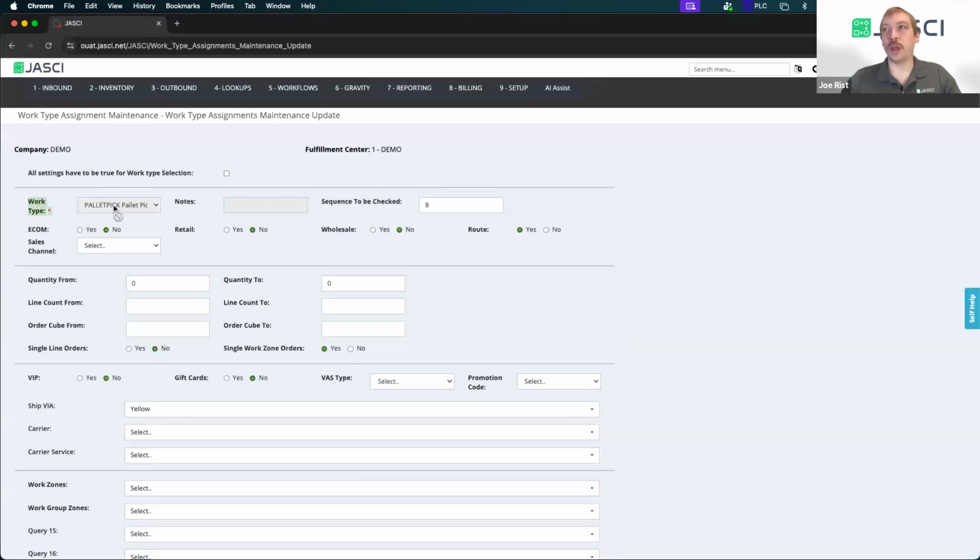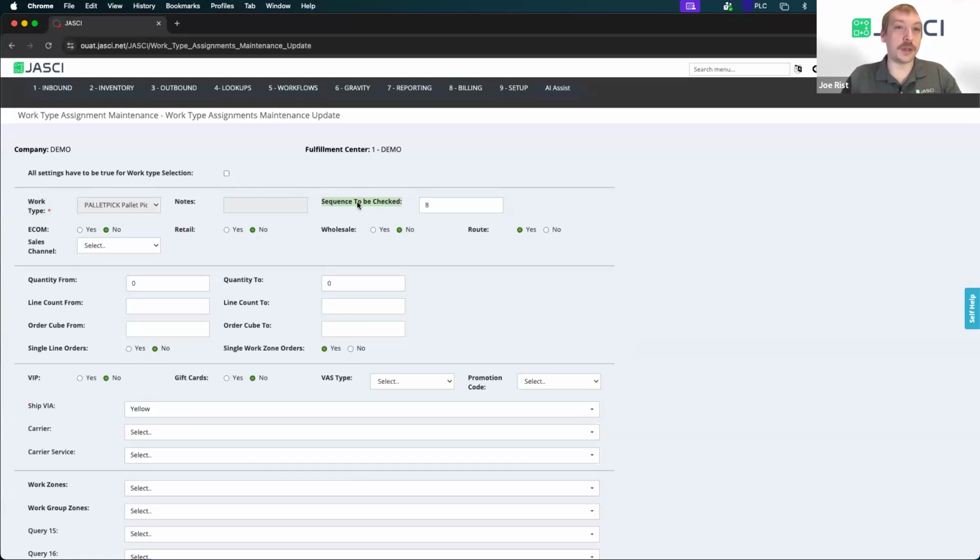So your work type, you'll be able to select which work type this is for based on your work types that are in the system. If you want to add a new work type, you can just simply add one in and you'll be able to have that show here. Now, you also have sequence to be checked, so you can numerically value your sequence of when it looks to create one work type versus another.